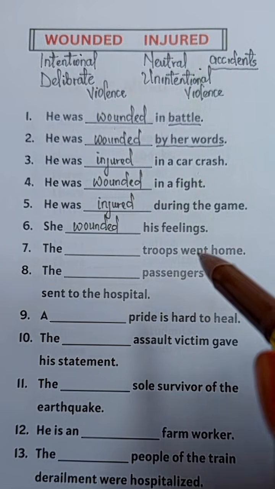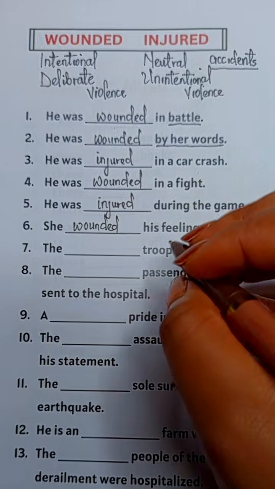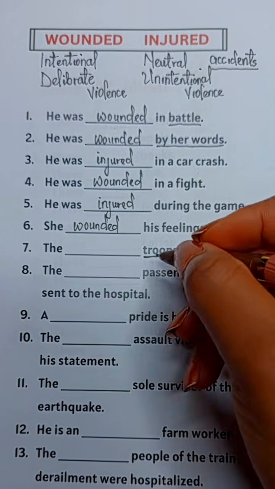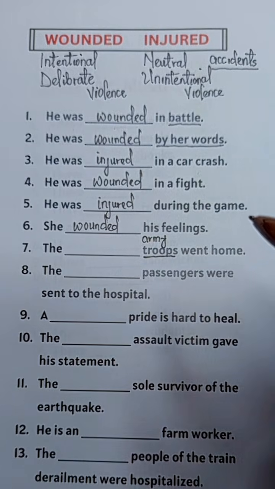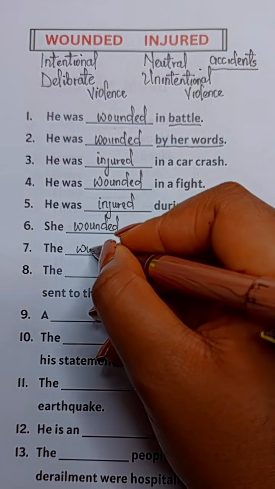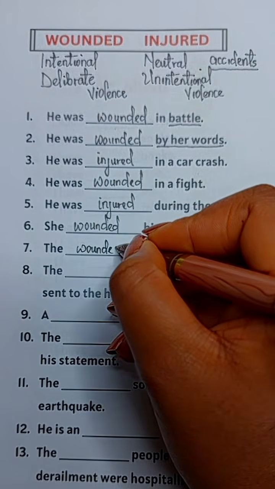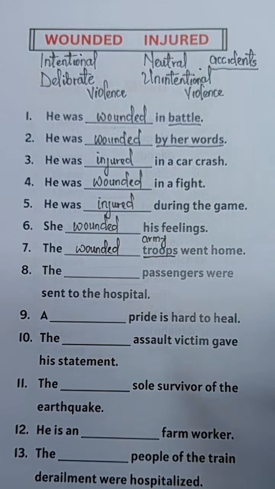Number seven, the blank troops went home. To find the answer to this number, we have to look at troops. That means an army in active combat. So we use wounded, the wounded troops. They were wounded in battle. The wounded troops went home.